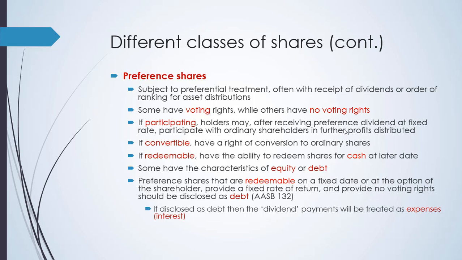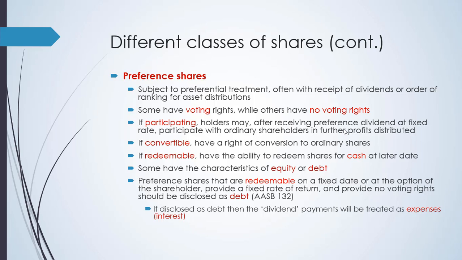Convertible, on the other hand, is where your preference share can be converted to ordinary shares. Redeemable preference shares are shares where the company will be able to redeem the preference shares at a specific date. Now, preference share has some characteristics of equity and also debt. Some preference shares have the characteristics of equity or debt.